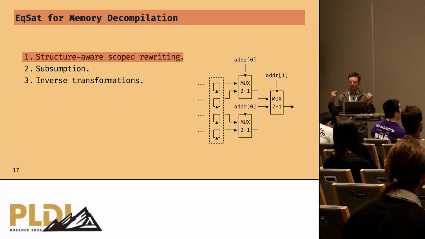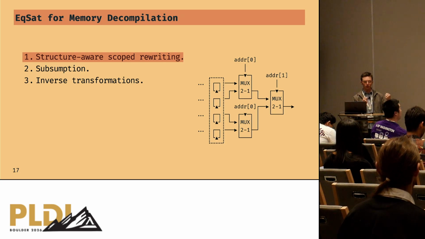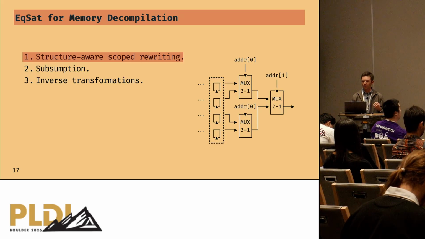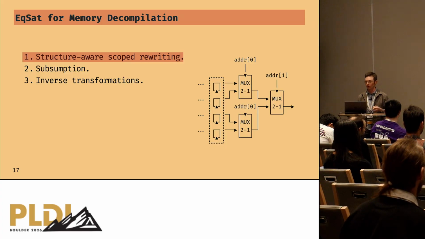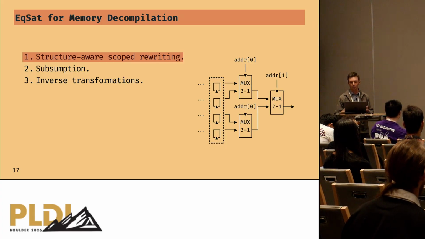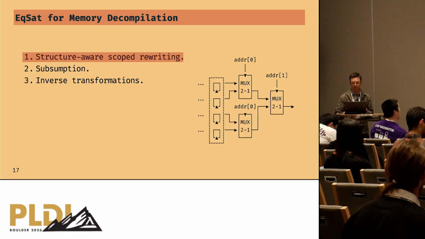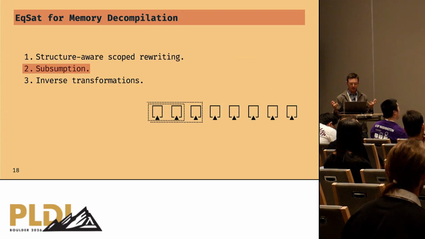But since our goal is memory decompilation, we really only care about signals whose source or sink is a register. So we do this structure-aware rewriting to cut down on where we're applying some of these rewrites, particularly mux tree reduction. We really only care if that's connecting to register sources. So that's a really key one.